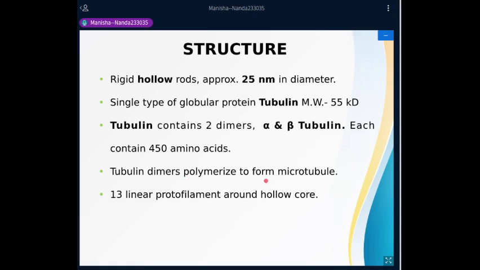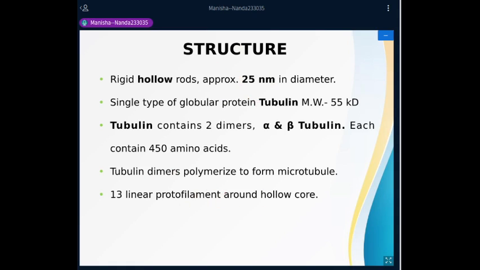Tubulin dimers polymerize to form the microtubule, arranged as protofilaments, and approximately 13 linear protofilaments get together around a hollow core to form the microtubule. So the number of protofilaments here is more, which is why the diameter is large, and these are the largest of the cytoskeletal proteins.